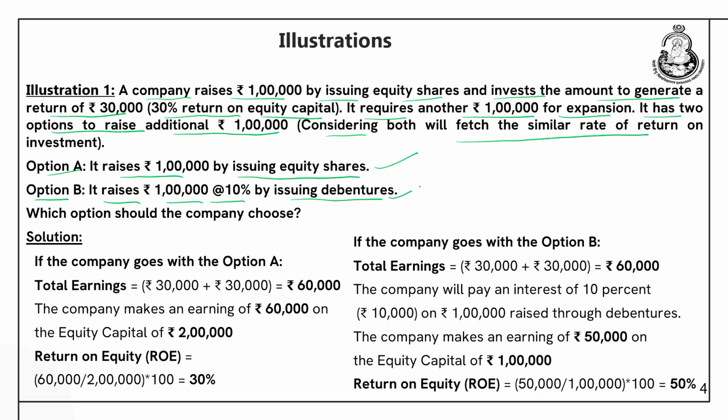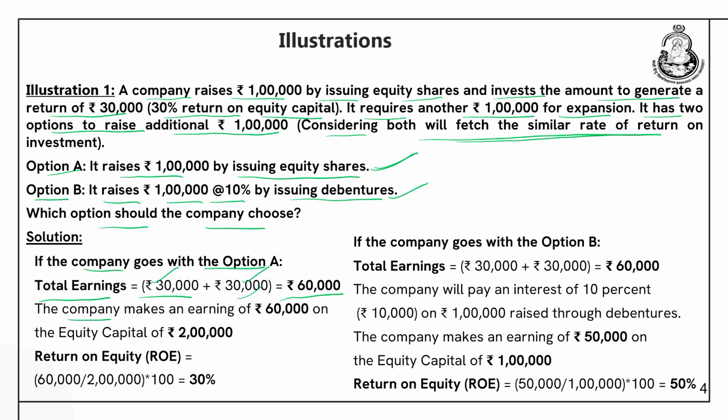This is plan A, this is plan B. Which option should the company choose? This is the question that we have to answer. If a company goes with option A, it uses an additional rupees 1 lakh of equity to raise funds. What will be the total earnings for the company in this case? 30,000 it generated on the initial equity that it had, and now it has again issued 1 lakh equity, which will generate 30% because it will fetch a similar rate of return. So, the total earnings of the company is 60,000.